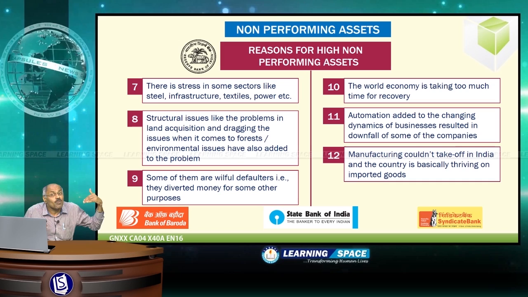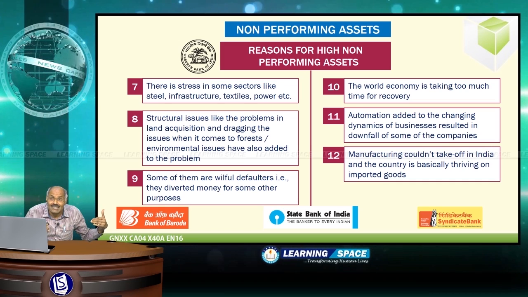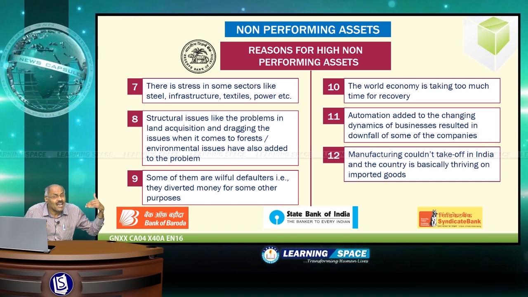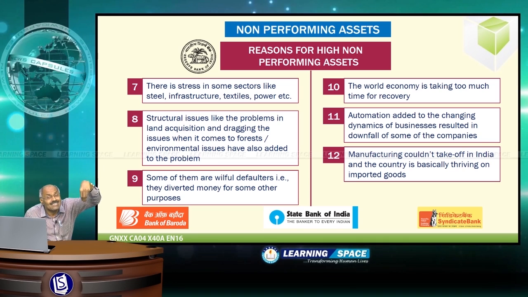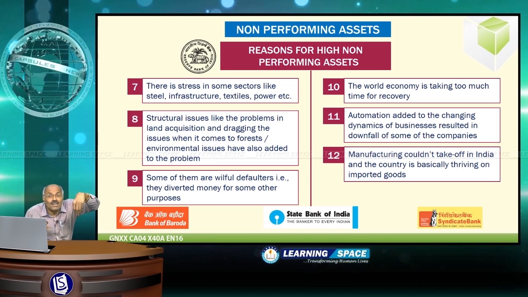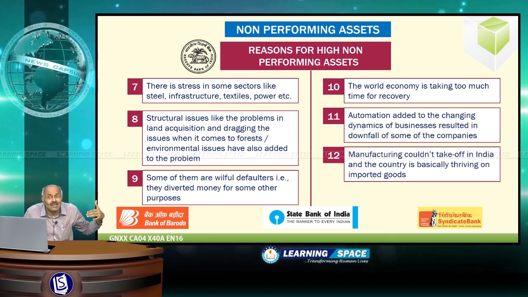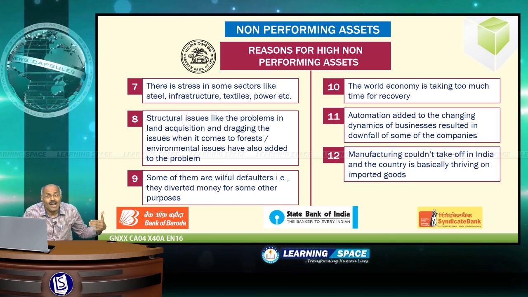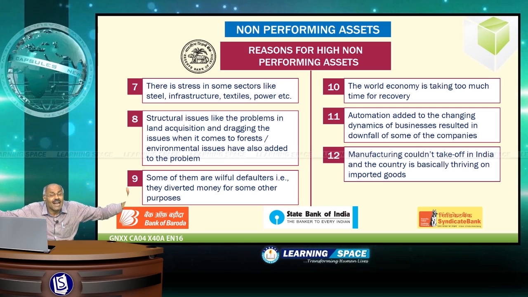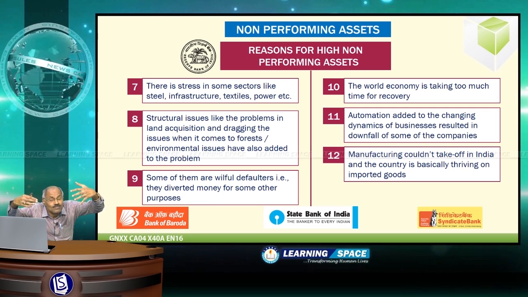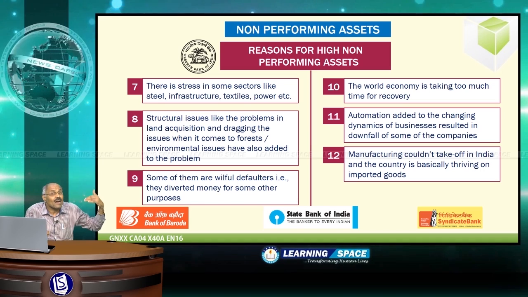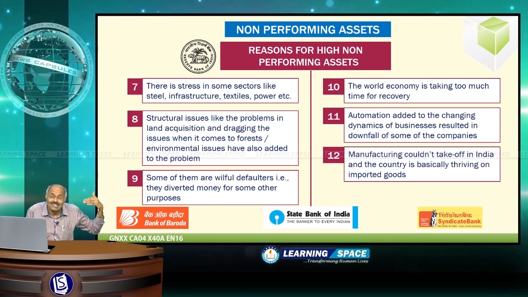Then automation is the biggest problem nowadays. Automation is changing the dynamics of businesses, and that is the reason for downfall of some of the companies. Then manufacturing sector could not take off in our country, and the country is basically thriving on imported goods. So these are the reasons for high non-performing assets.